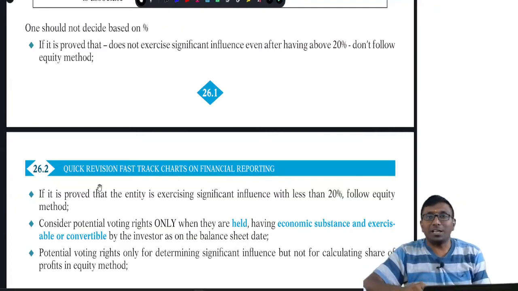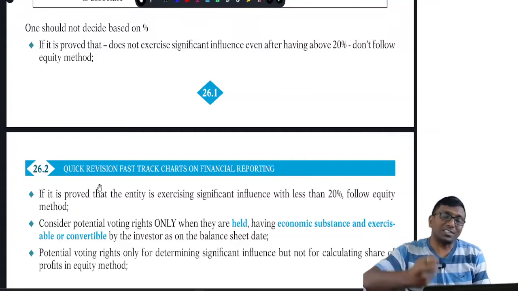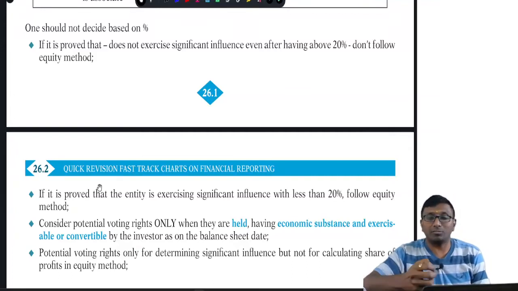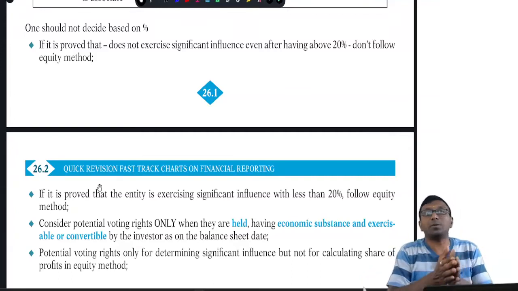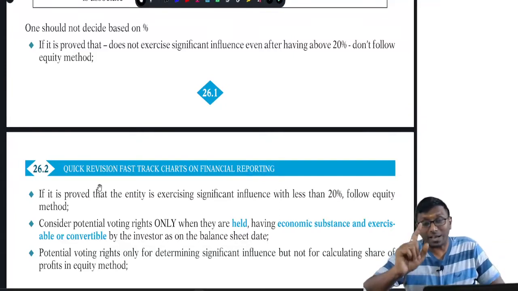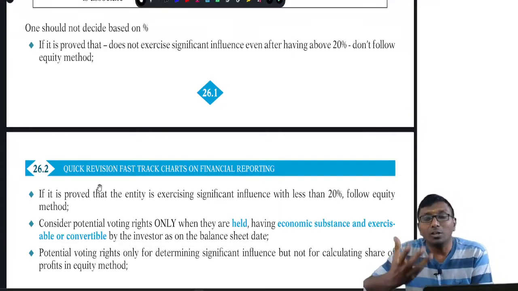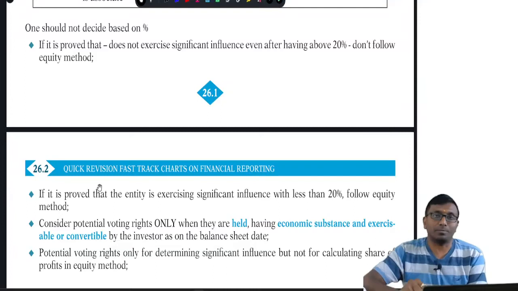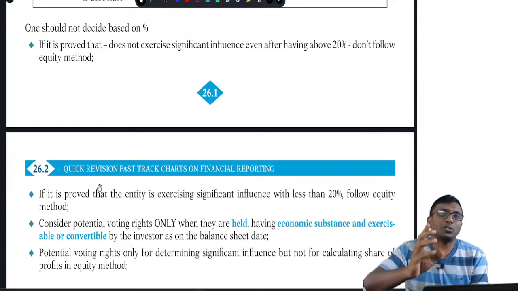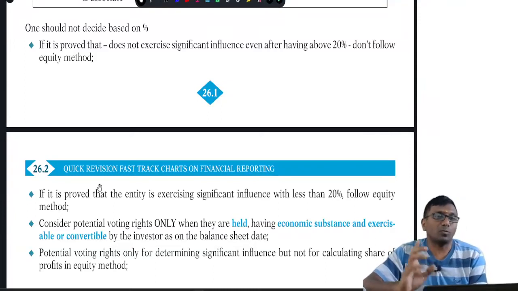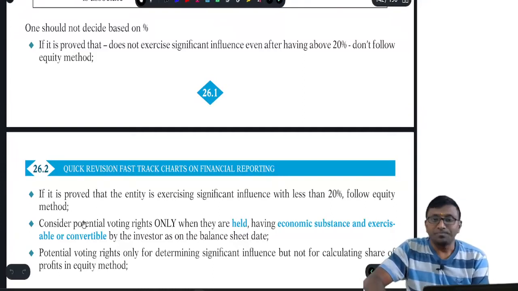At the same time, it should be convertible or exercisable as on the balance sheet date, not just held. The exercise period also must be within 31st March. Under that circumstance, you have to consider the potential voting rights also for the purpose of the 20 percent calculation, my dear.